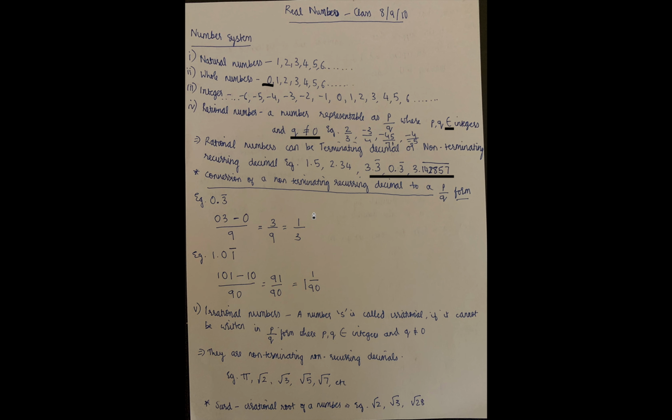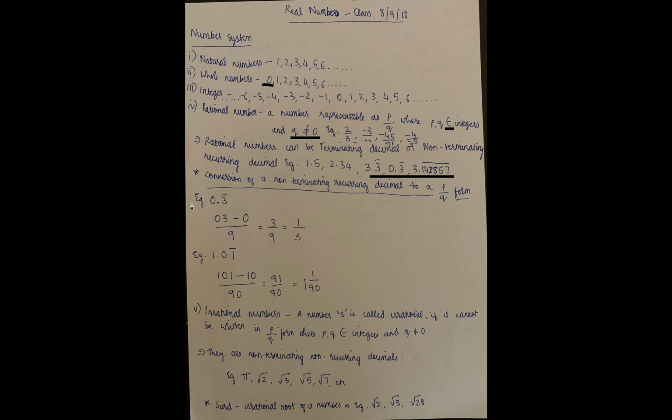Okay, one question I'm going to ask you: how many rational numbers are between two distinct rational numbers? It is infinite. If you take two rational numbers, 1 by 2 and 1 by 3, you will find infinite rational numbers between 1 by 2 and 1 by 3. Okay, so we'll continue with the conversion of non-terminating recurring decimal to p by q form.